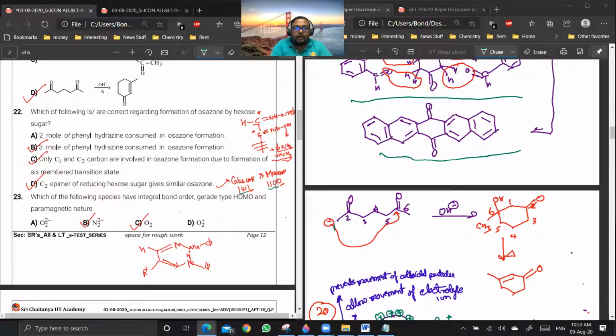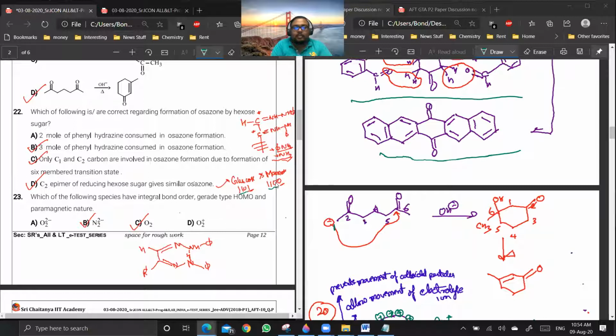Are you getting my point? Yes or no? Yes. Even fructose will also give the same osazone, because in fructose also the last 3 carbons are 110 only. Are you clear? Yes, sir. Okay. So the C2 epimer of a reducing hexose sugar will also give the same osazone.